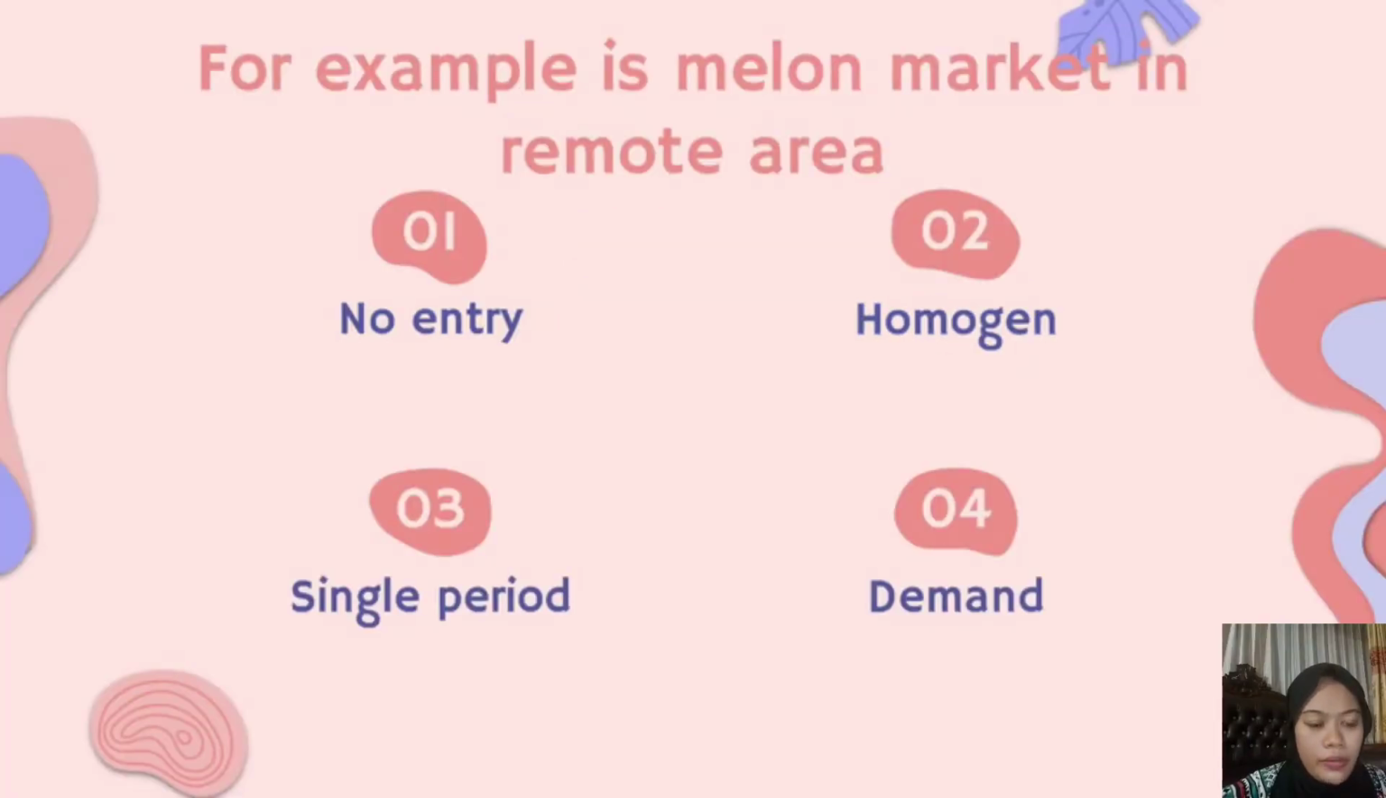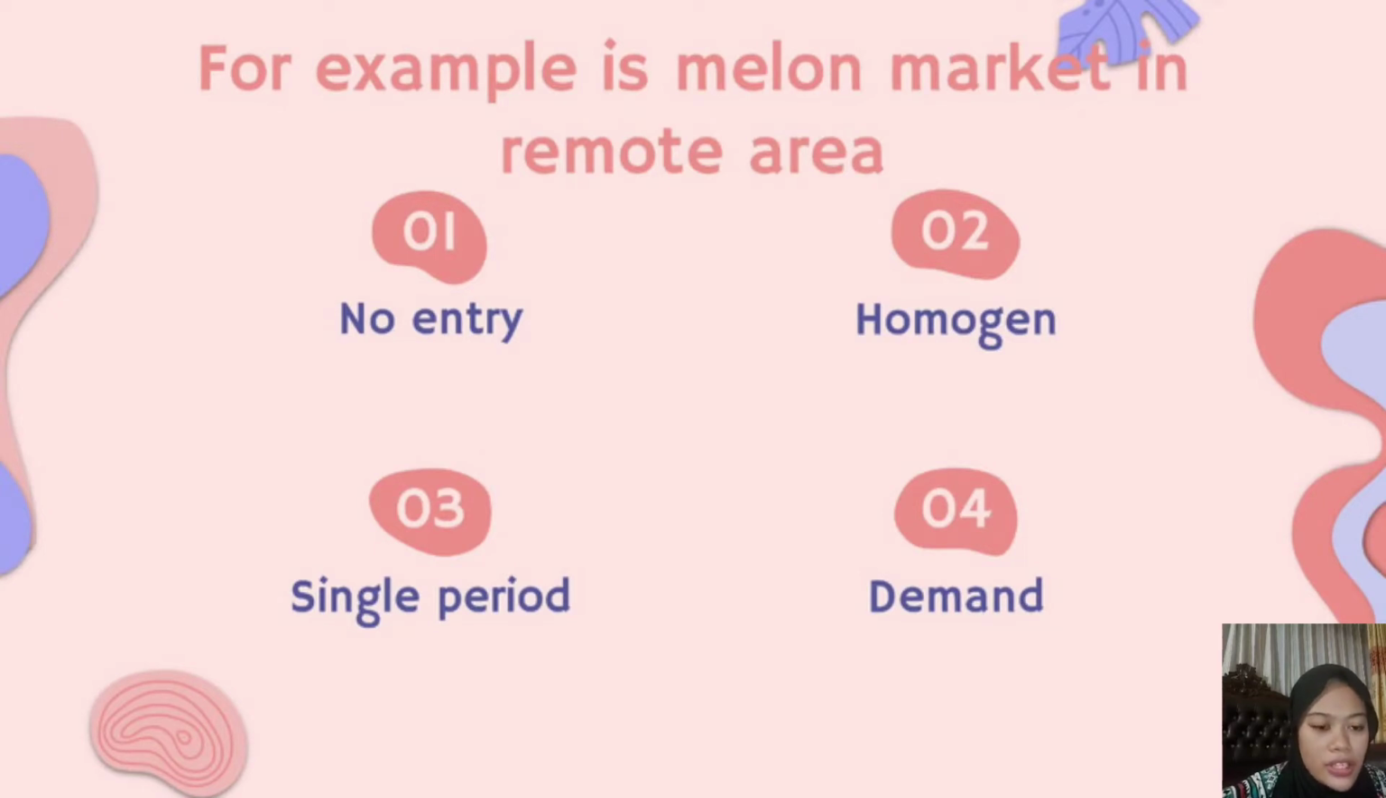For example, in a market for melons in a remote area, there is first no entry: there are two companies and no other company can enter, or these companies own the only good farmland in the area. Then the product is homogeneous, namely the companies produce identical melons, so the amount of output is equal to industry output. Then there is a single period. The market only exists for one period. Melons cannot be stored. Melons must be sold immediately after being produced or they will be damaged.